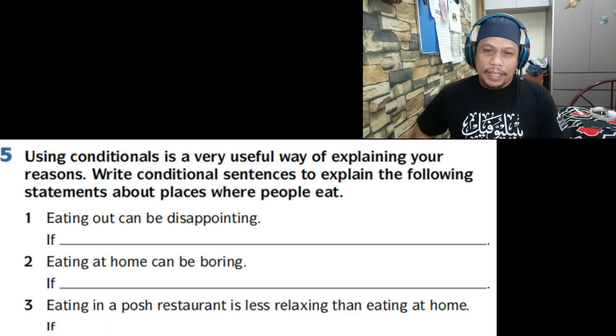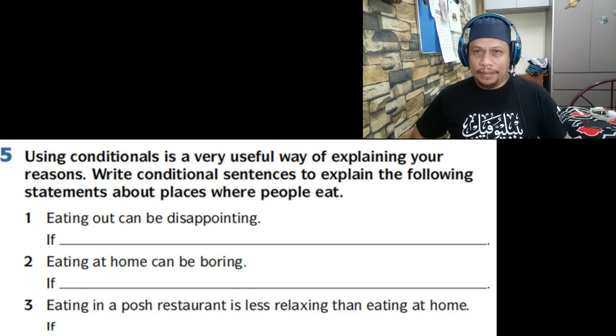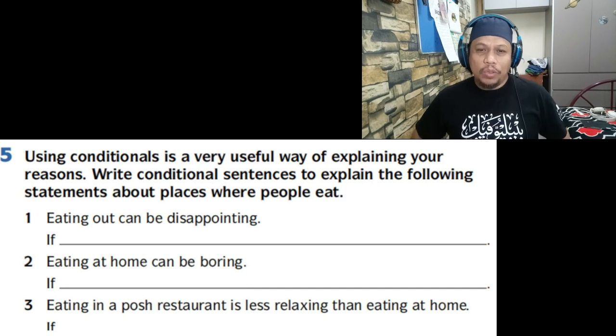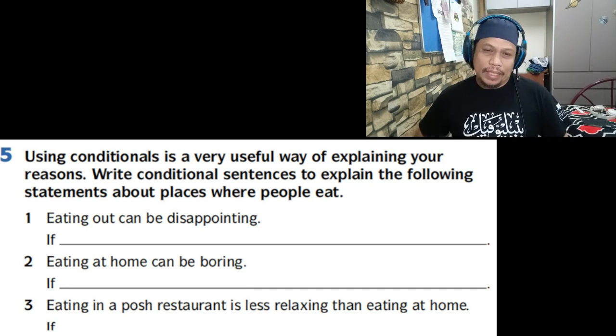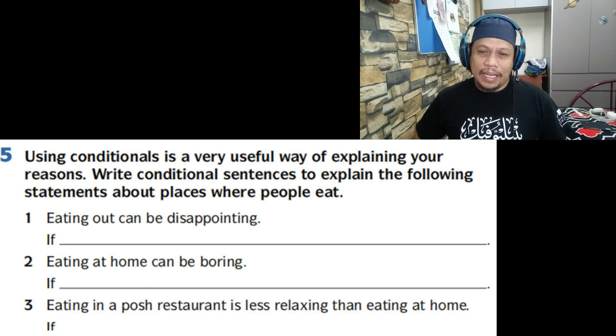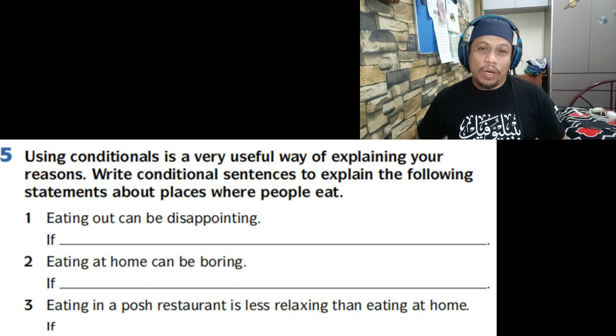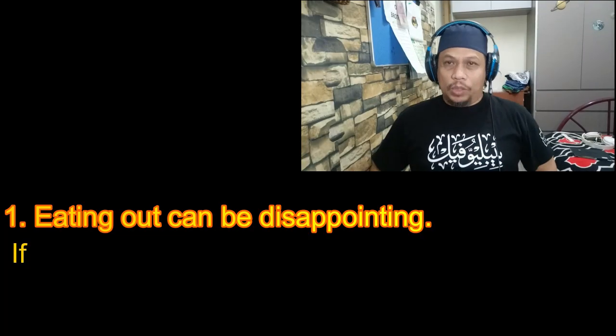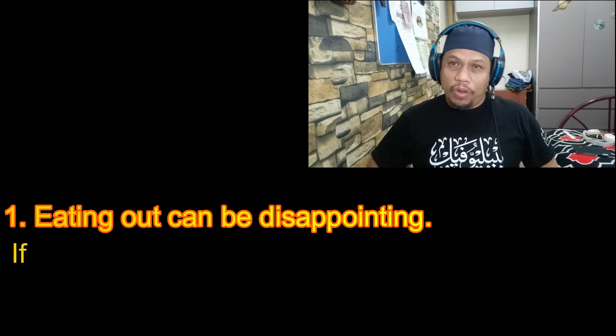Okay, number 1, eating out can be disappointing. Okay, how to form a conditional sentence using that sentence? Okay, of course, we have to start our sentence with the word if. Number 2, eating at home can be boring. Okay, again, make one sentence using the conditional if. Number 3, eating in a posh restaurant is less relaxing than eating at home, and we have to write one sentence using that sentence. Okay, number 1. Okay, this is one example. You can come up with your own sentence.